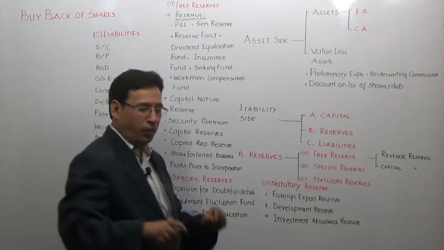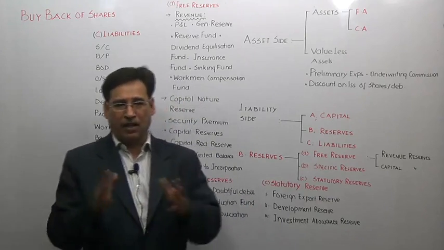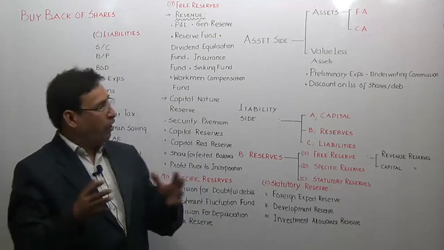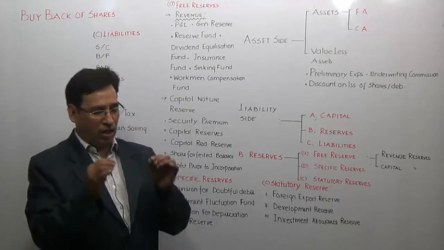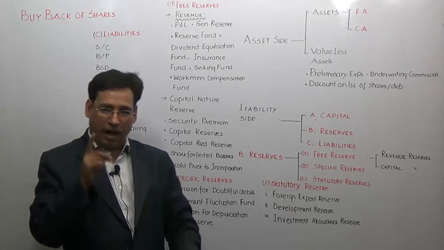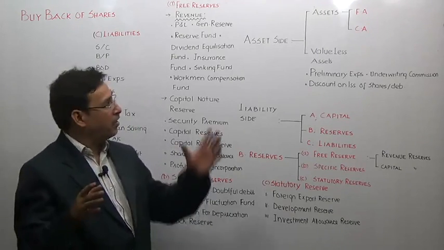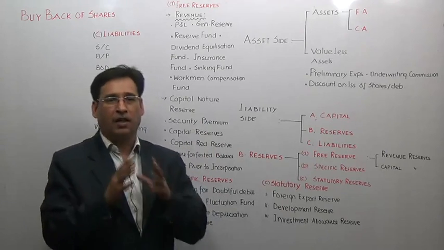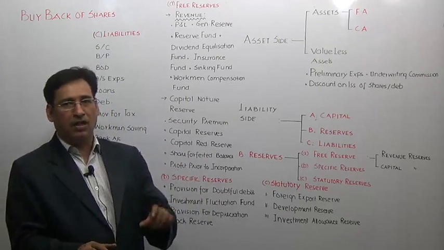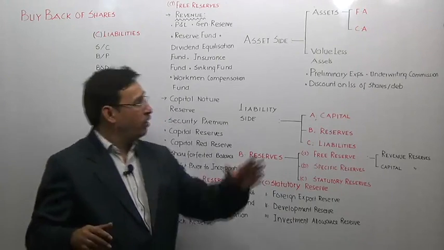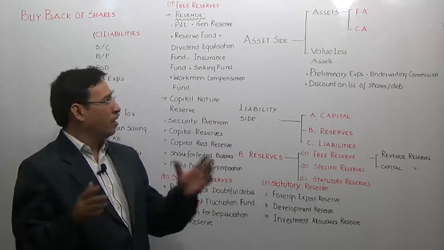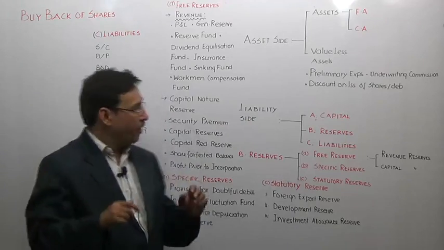Now my first question, what do you mean by asset side? Sir, asset side is the collection of accounts having debit balances. Now what do you mean by assets? Sir, assets means such items which are appearing on the asset side and have monetary value. That means fixed assets and current assets only can be categorized as assets. And valueless assets means items appearing on the asset side but not commanding any monetary value, and their examples, as I have written down over there: preliminary expense, underwriting commission, discount on issue of shares, debentures, etc.